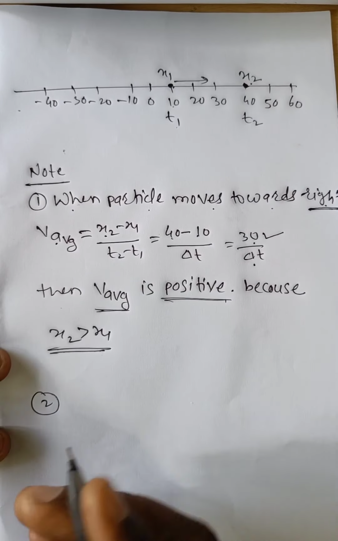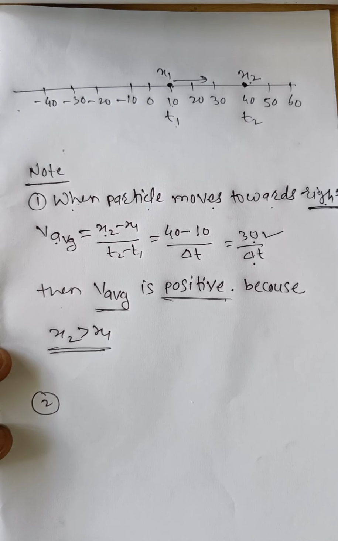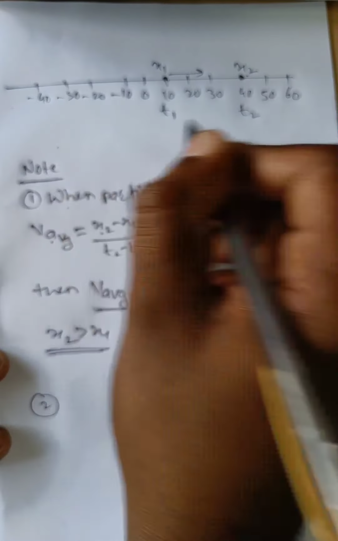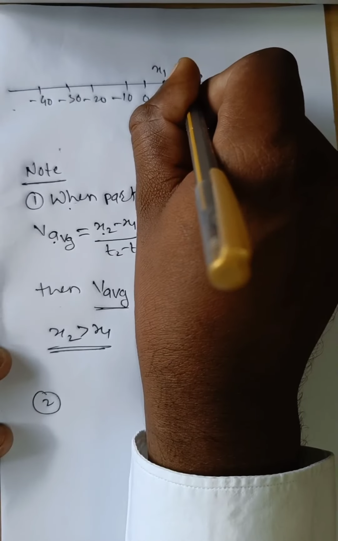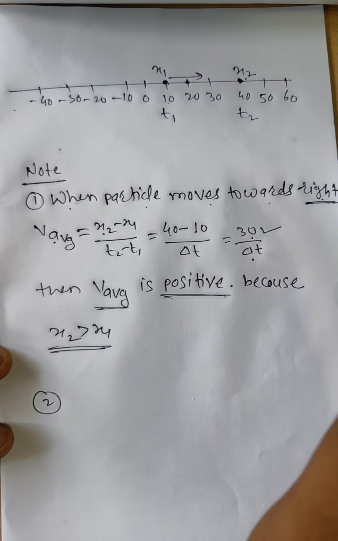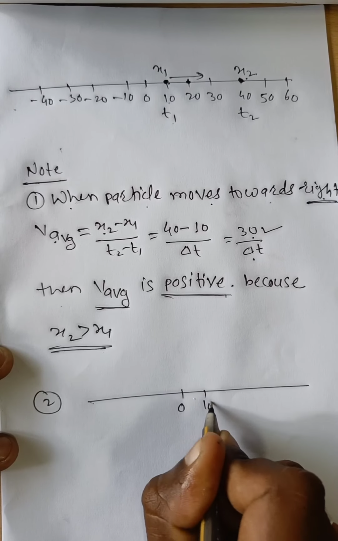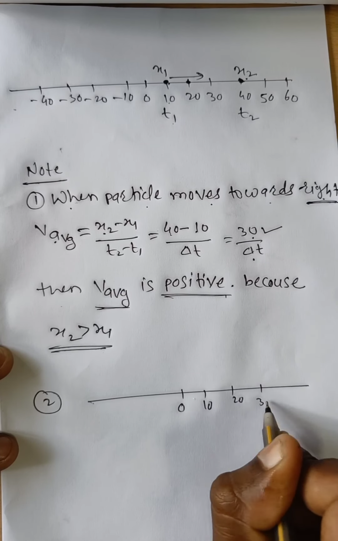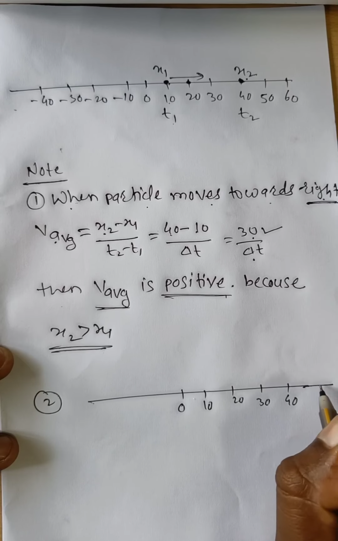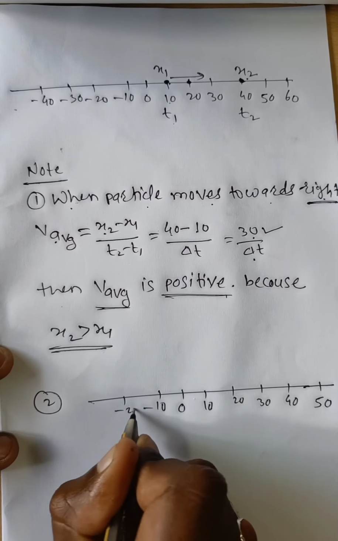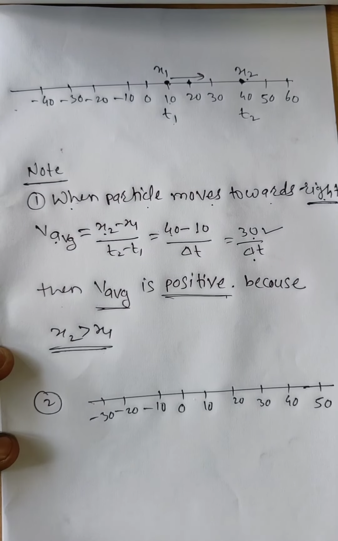Now note second. On the same graph, suppose the particle is initially at 20. We take the axis as 0, 10, 20, 30, 40, 50, and so on, and here minus 10, minus 20, minus 30.